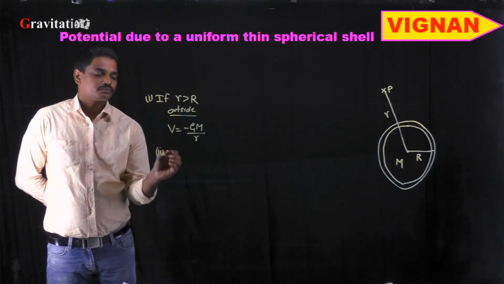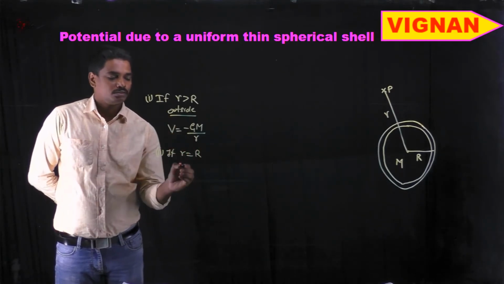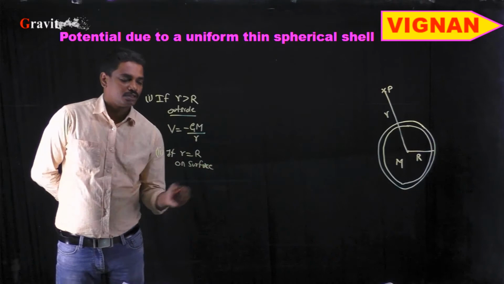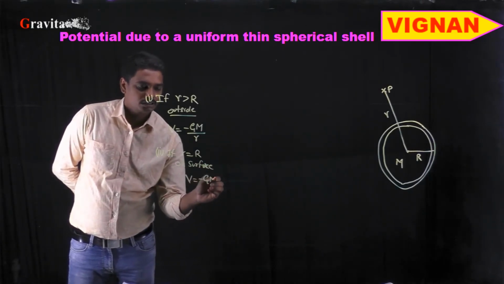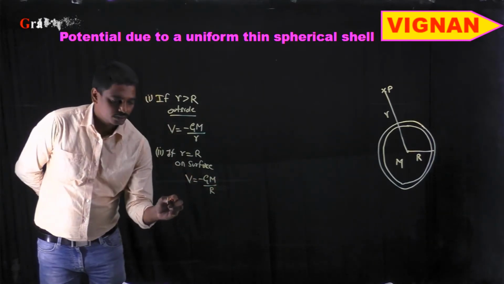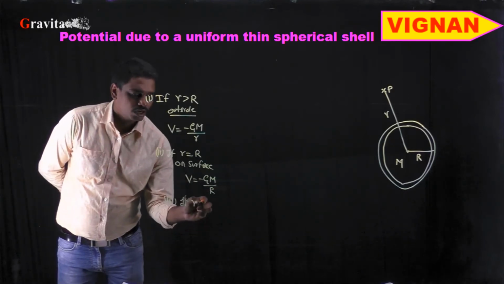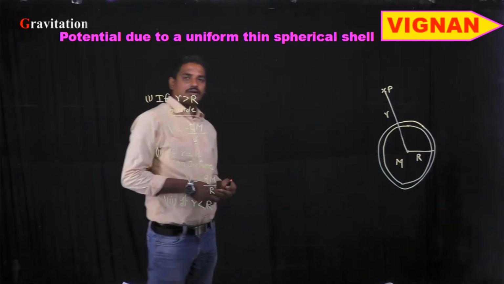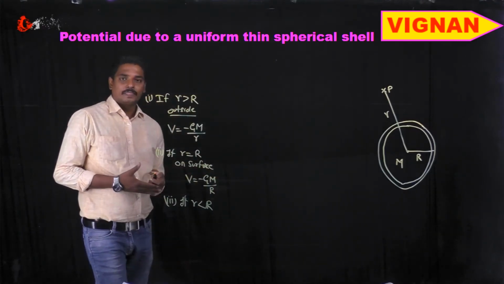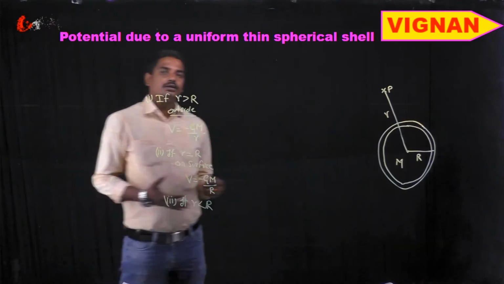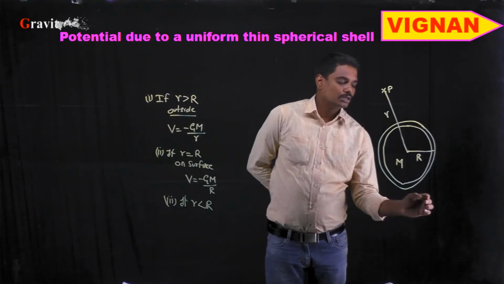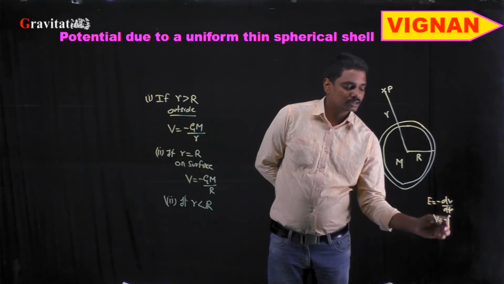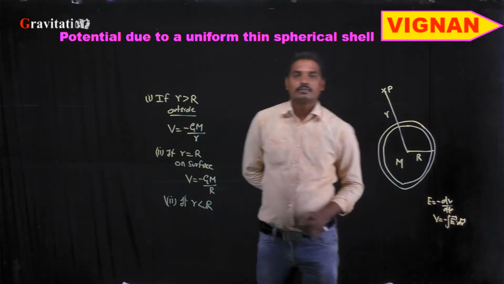Similarly, if this r is equal to capital R, that is, on the surface, then V is equal to minus GM by capital R. Similarly, for the third one, if r is less than capital R, that is, if the point lies inside the spherical shell or the hollow sphere, then from the relation between the strength of the gravitational field and the potential, we know that E is equal to minus dV by dr, or V is equal to minus integral E dot dr, right?